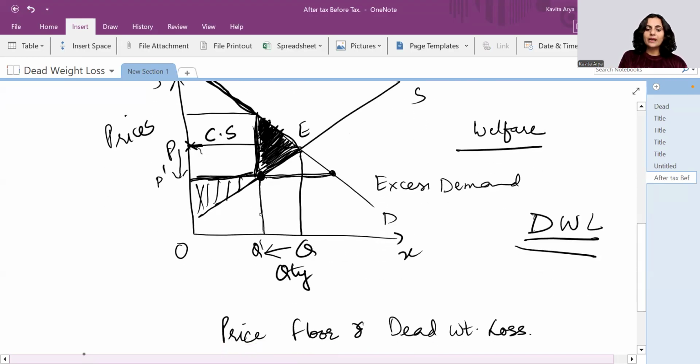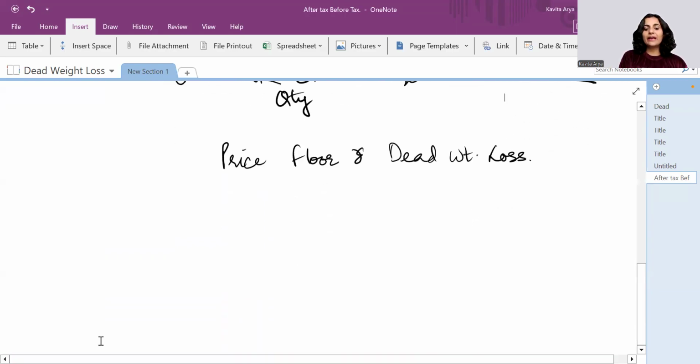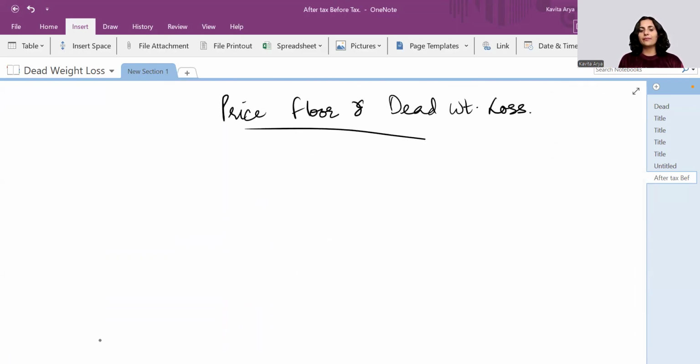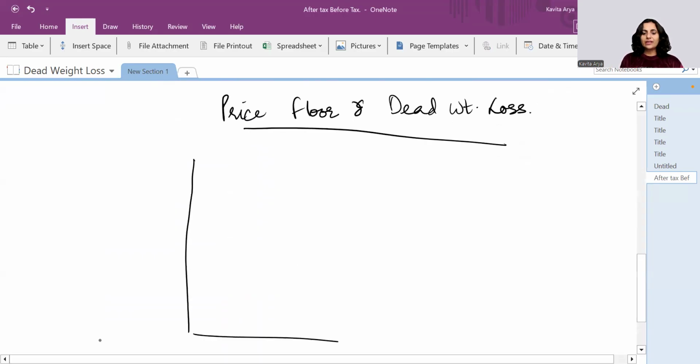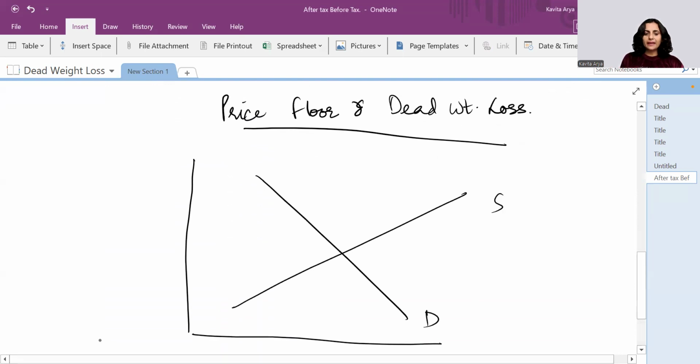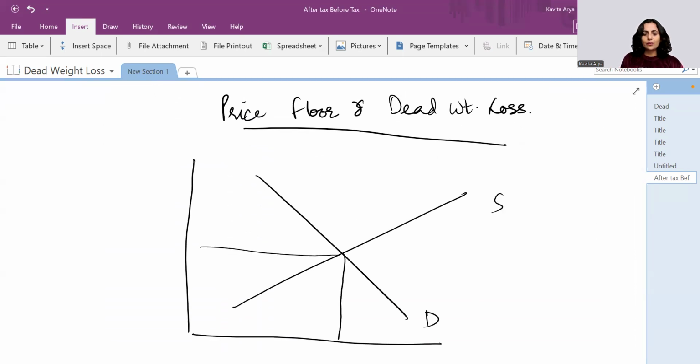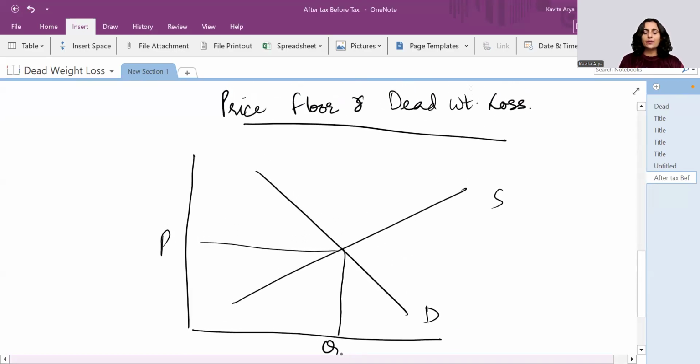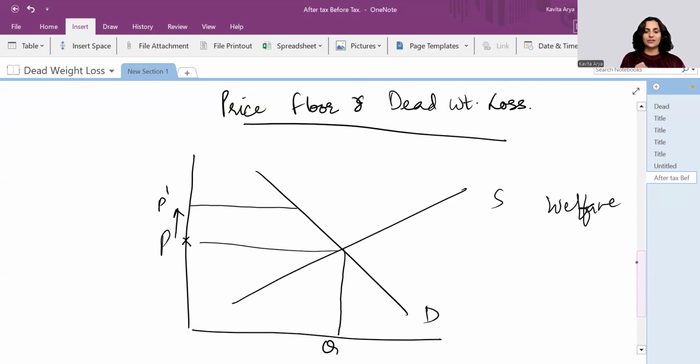On a very similar note, let's talk about what happens when we have a situation of price floor. A very similar note here. This is the basic structure. We have demand, supply, and this is the price and this is the quantity. So what about price floor? Price floor means government, again for the welfare of whom? Of the farmers and the producers, right? Tries to fix the price, or administers the price, which is over and above this market price, at P dash.